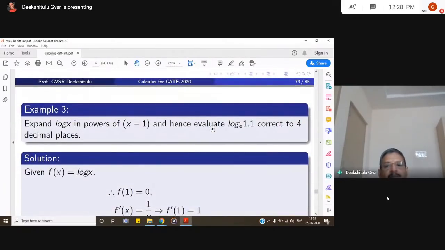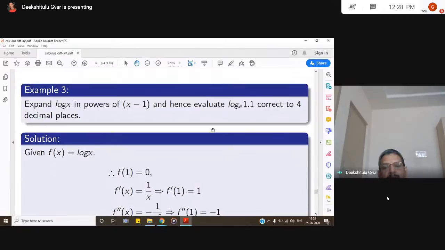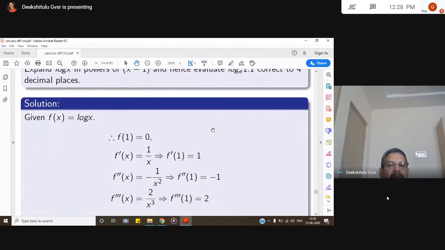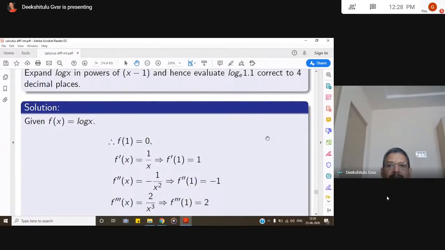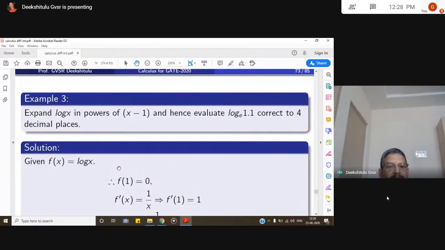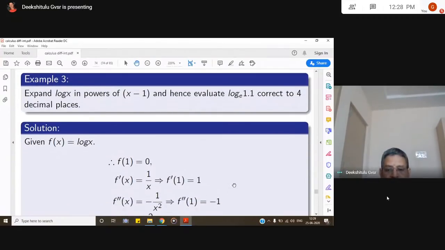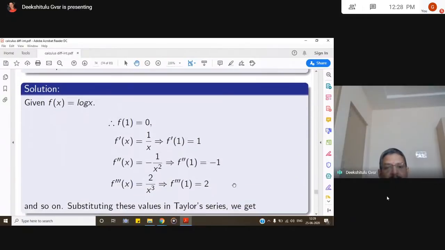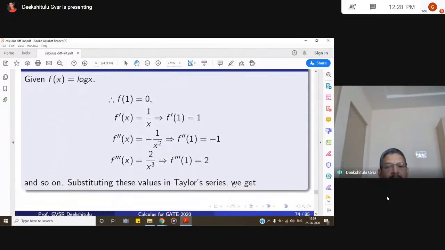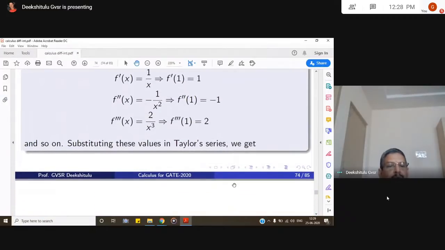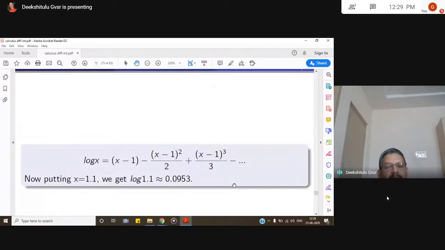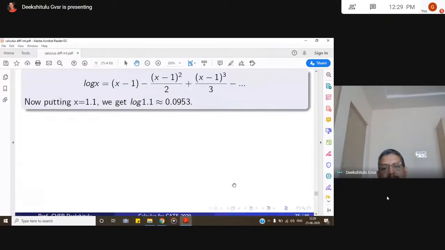Expand log x in powers of x minus 1. Evaluate log 1.1 to base e correct to 4 decimals. So f of x is log x, f dash x is 1 by x, and f dash 1 is 1. f double dash x is minus 1 by x square, f double dash 1 is minus 1. f triple dash is 2 by x cube, f triple dash 1 is 2, and so on and so forth. If you substitute these in the Taylor series, this is the expansion of log x. Putting x equal to 1.1 in this, you can find the approximate value of log 1.1 as 0.0953.